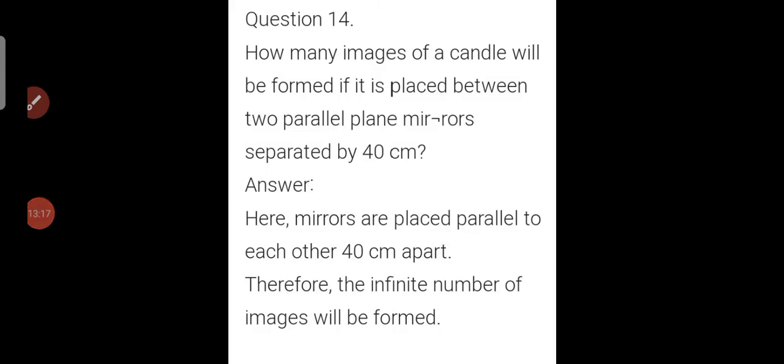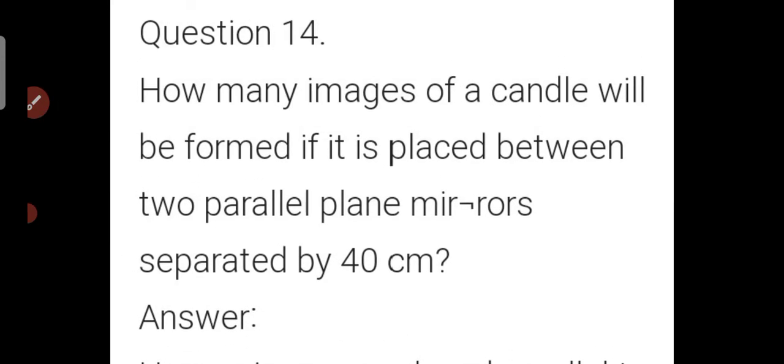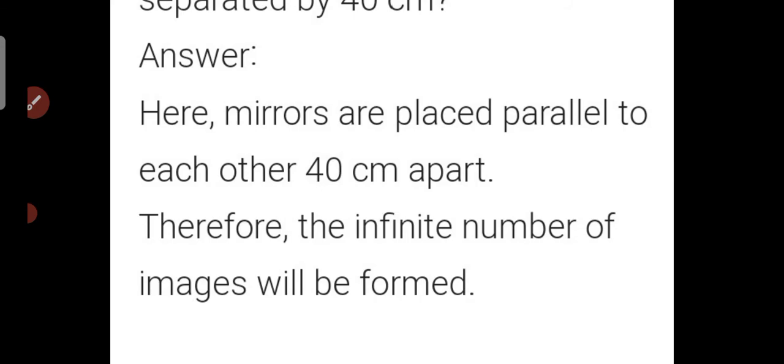Question number 14. How many images of a candle will be formed if it is placed between two parallel mirrors separated by 40 centimeter? Here, mirrors are placed parallel to each other, 40 centimeter apart. Therefore, the infinite number of images will be formed.